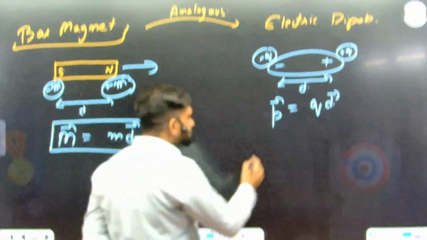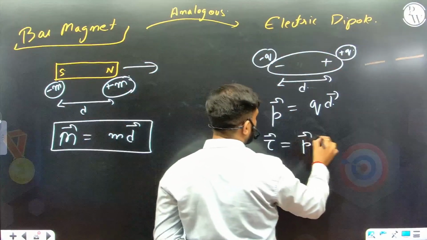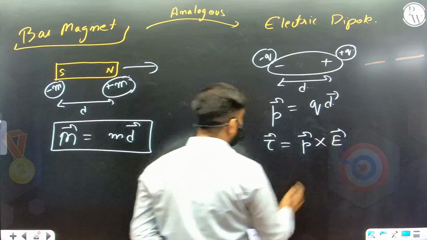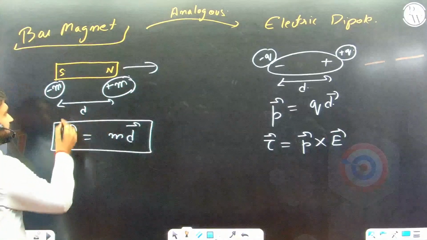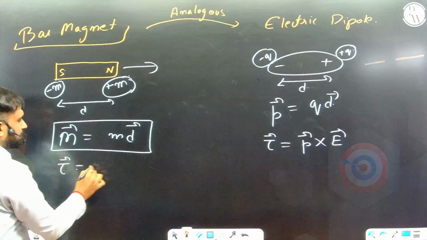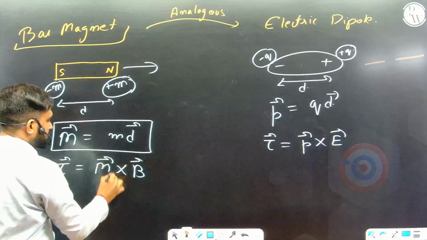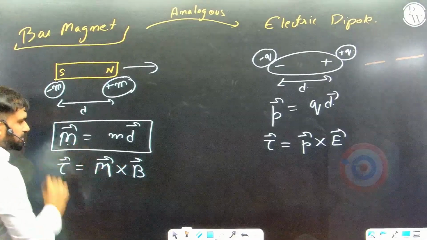Dipole experiences the torque, correct. So the torque is written as P cross the external field, and here also magnetic dipole or a bar magnet experiences torque in the external field, it will be M cross B. Remember that this is capital M, magnetic moment.